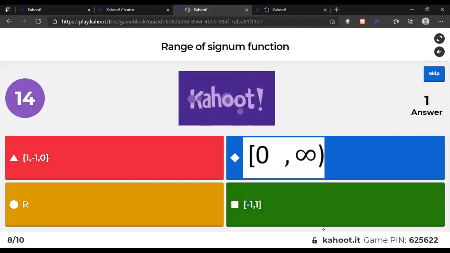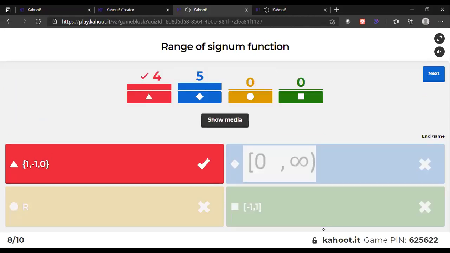Range of signum. I have told you signum function. Mode of x by x. याद है? Mode of x by x. सिंगम और सिग्नम बताया था मैंने. What is the range? Answers क्या आएंगे उसके? याद करो जल्दी से. What will be the answers of that?